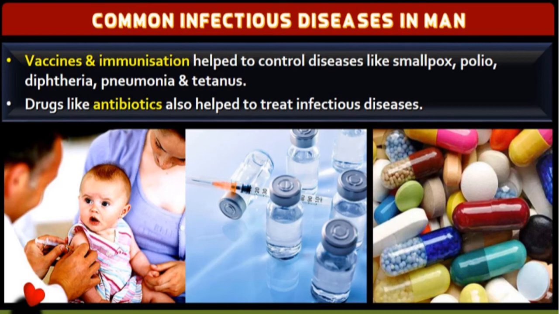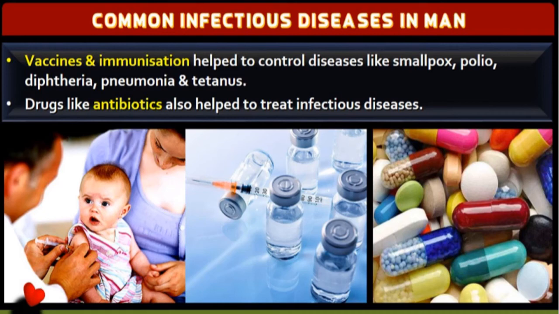You would have observed that in a one-year-old baby, up to 5 years, there will be doses of vaccine given by the doctor. Here is a picture where a beautiful baby is sitting and the doctor is vaccinating him. This is a method which has been identified from those days. Even we have the vaccination mark on our hand, on our upper limb, you can see.